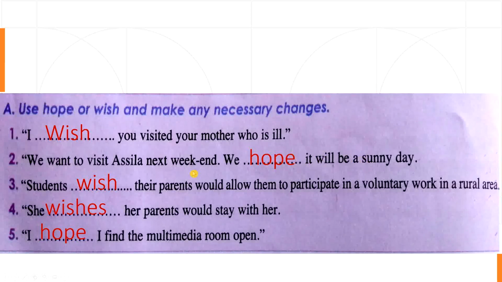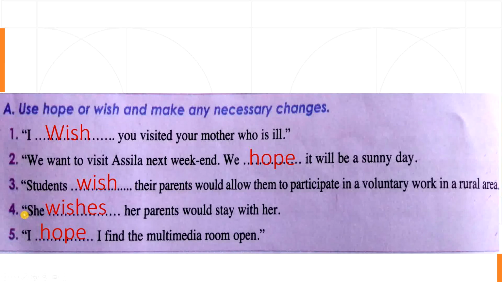The third sentence: students wish their parents would allow them to participate in a volunteer work in a rural area. So why do we use wish here? Because we are talking about the future, but we use would. We don't use will. If we have will, we use hope. If we have would, we use wish.